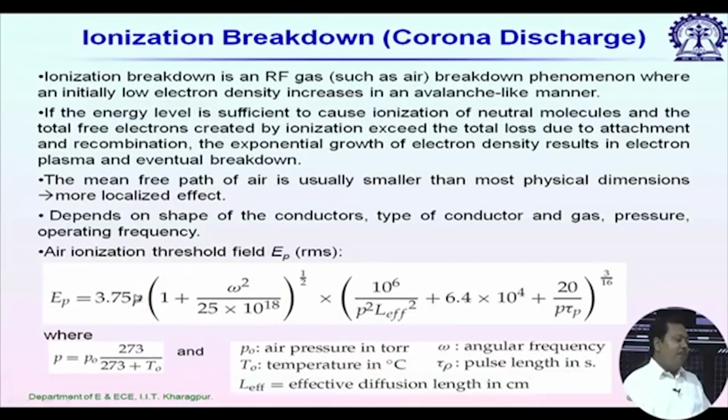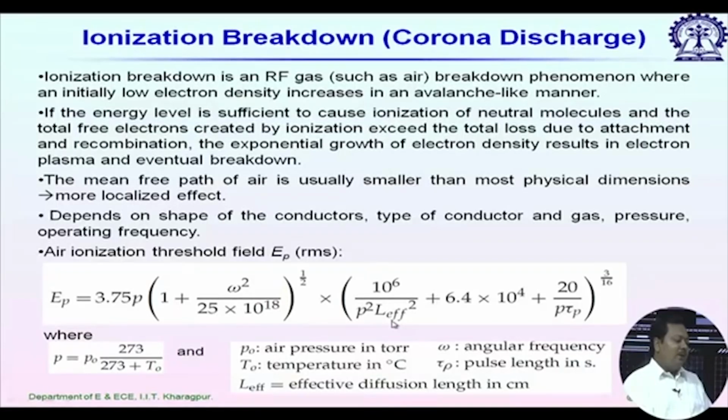We have the parameter P, which represents air pressure. P is equal to P naught times 273 divided by 273 plus T naught, where T naught is the temperature in degree centigrade and P naught is the air pressure in torr. Omega is the operating angular frequency, and we have some other factors like L effective.